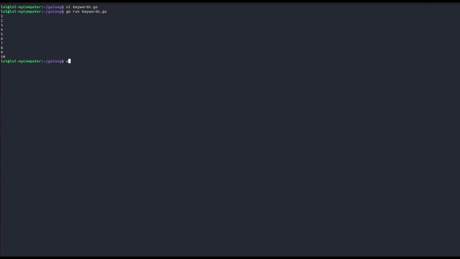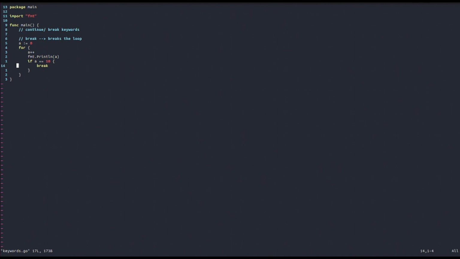As you can see, it is all the values up to 10, because once we hit 10, so once a is equal to 10, then we're going to break the loop. As we could see, the loop finished. So we exited the loop.